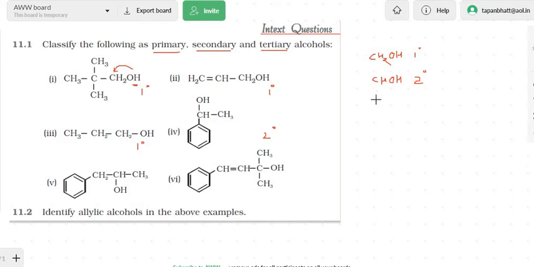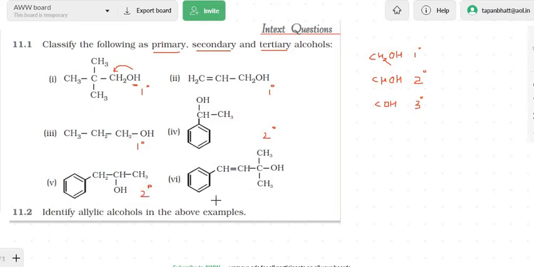And last, if you have only a COH group, now the only terminal hydrogen which was left has been replaced, and this becomes tertiary. So again, the fifth one is a secondary because it is having a CHOH group.